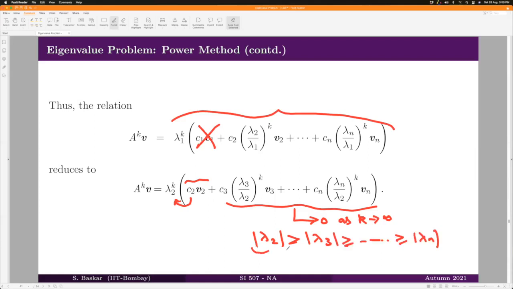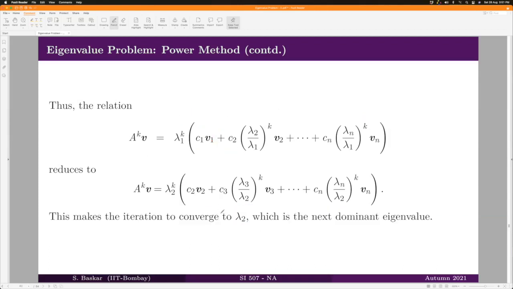Well, provided this happens, then we have a situation where your power method will converge to the second dominant eigenvalue if your x naught is such that C1 is equal to 0, right? So that is the reason.